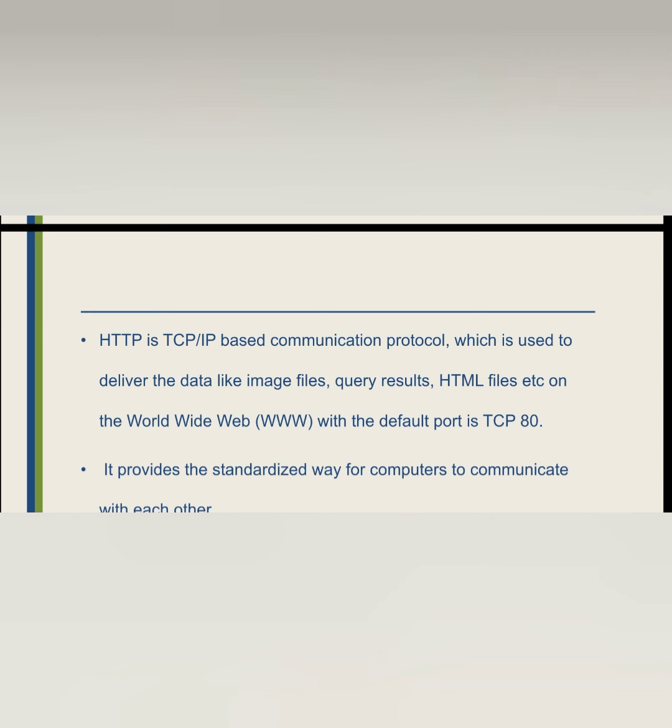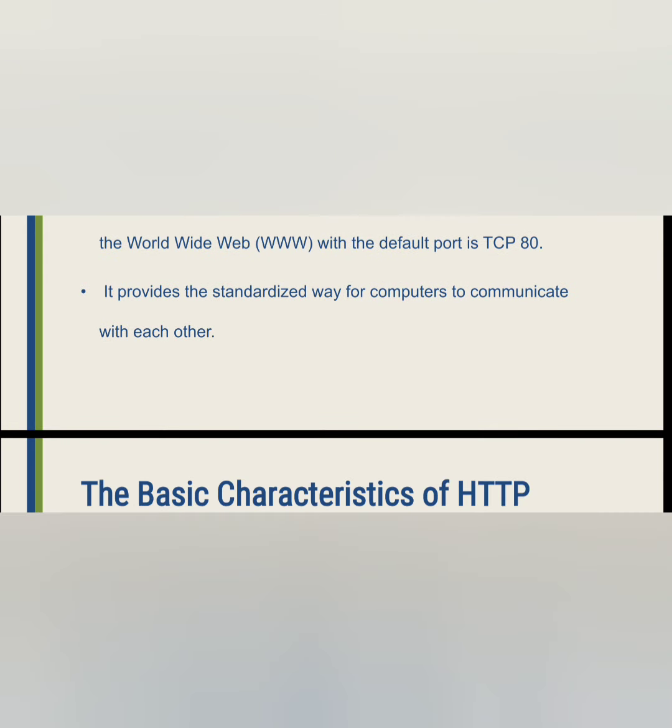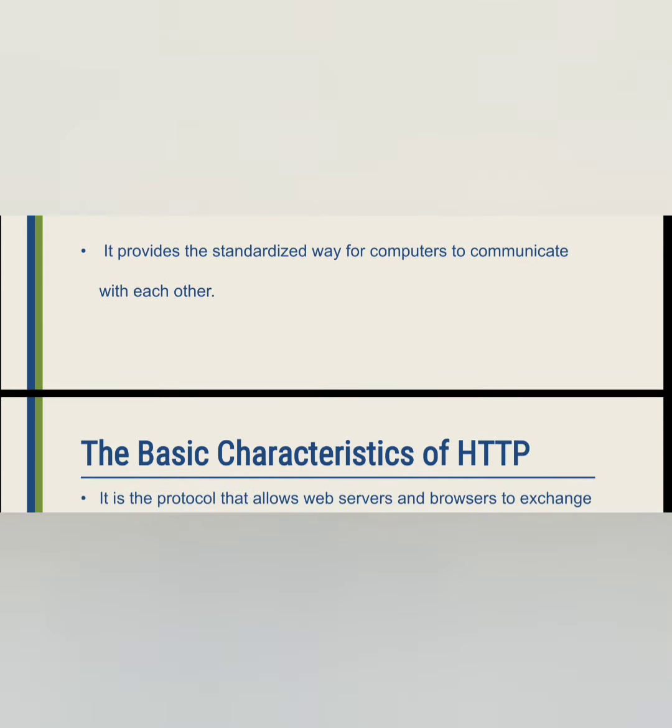It is the TCP/IP based communication protocol which is used to deliver data like image files, query results, HTML files, etc. on the World Wide Web with the default port TCP/80. It provides a standardized way for computers to communicate with each other.